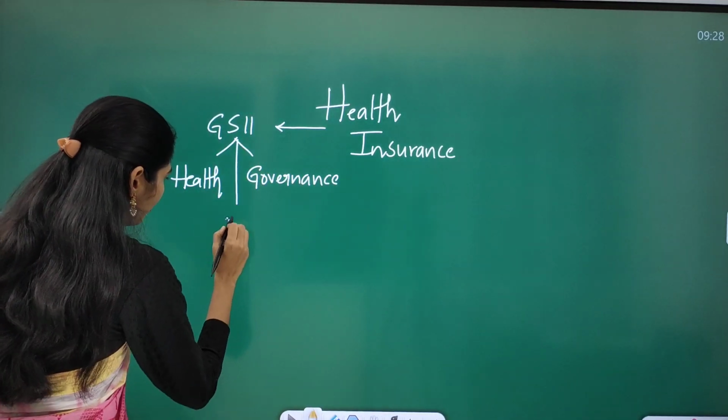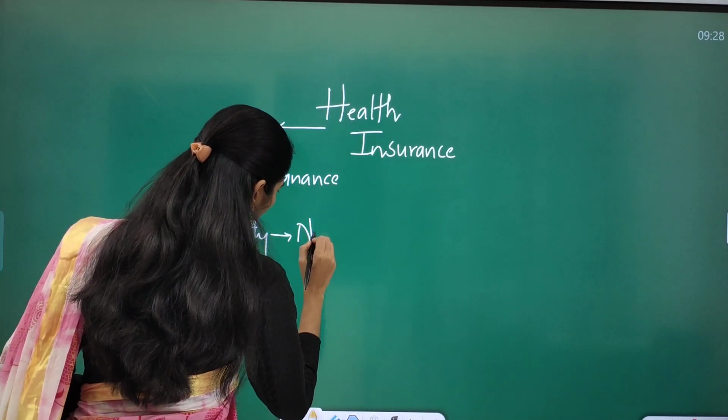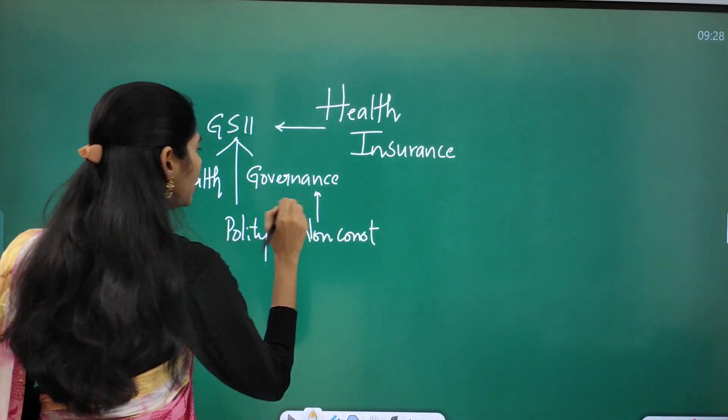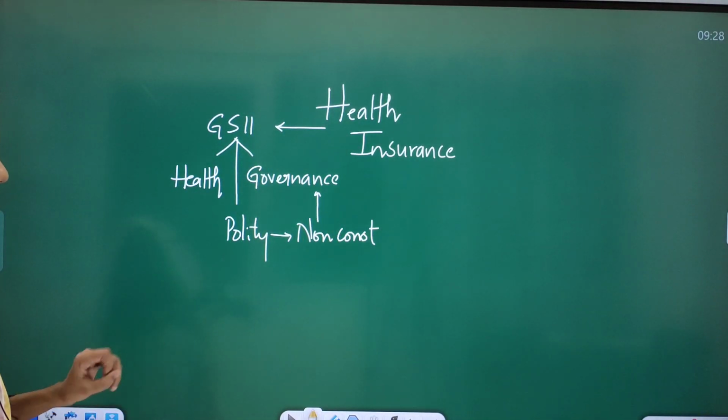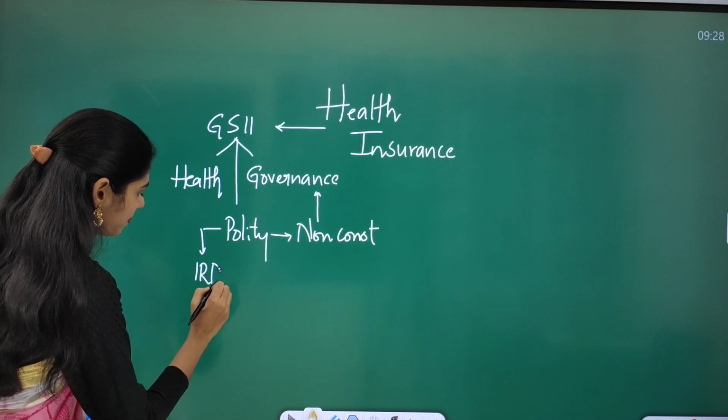Even from your polity this is very important, because we are talking about non-constitutional bodies, and that is also part of your governance. Under polity we are going to study about IRDAI.